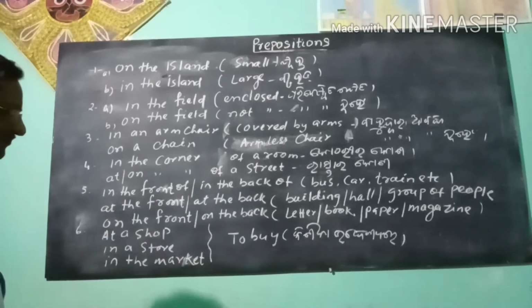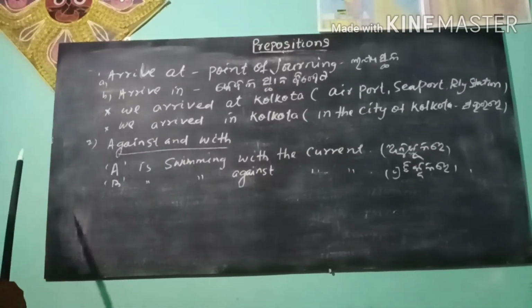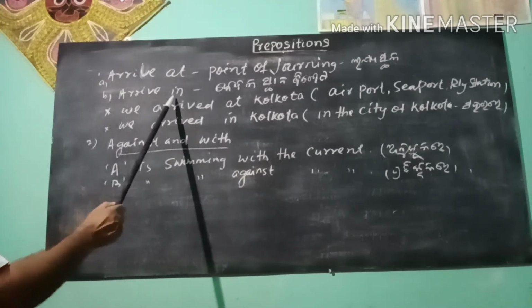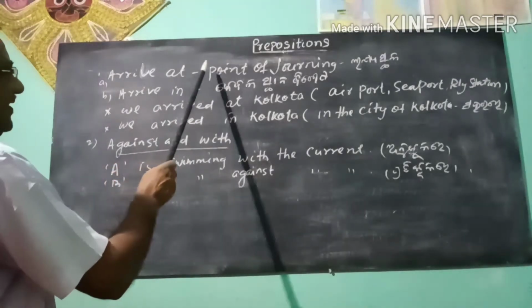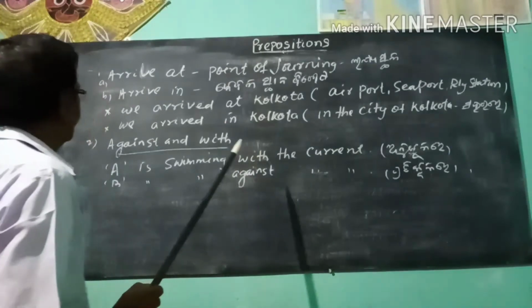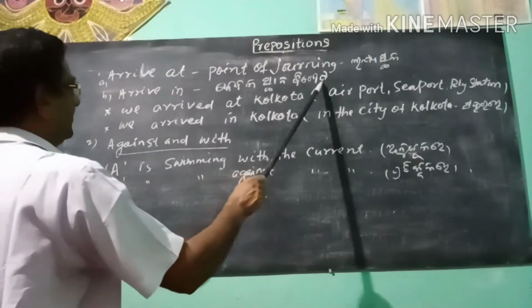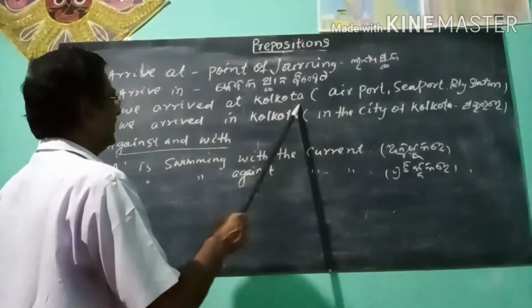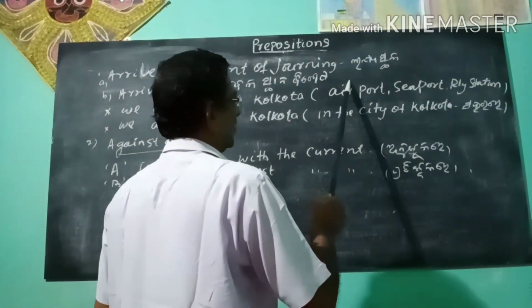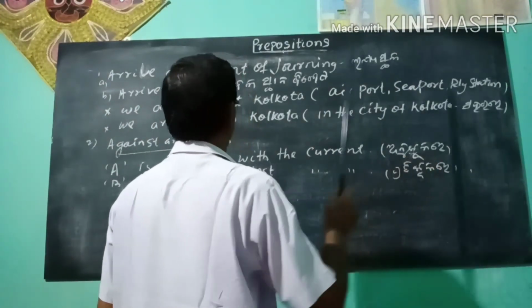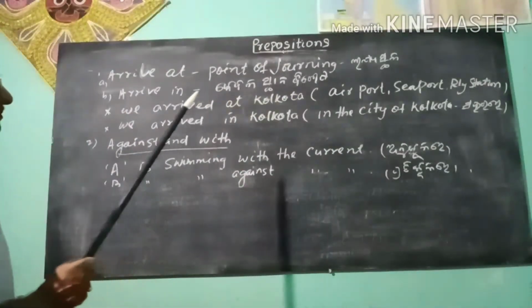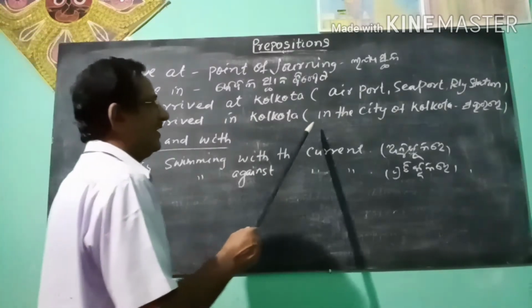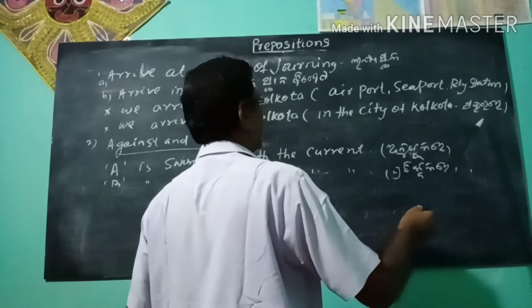at, in, on. Dear students, now you see what is the difference between arrive at and arrive in. Arrive at, point of journey. Arrive in, only a particular place. For example, we arrived at Kolkata means Kolkata airport, Kolkata seaport, Kolkata railway station. Point of place, point of journey. We arrived in Kolkata means it is general sense in the city of Kolkata.